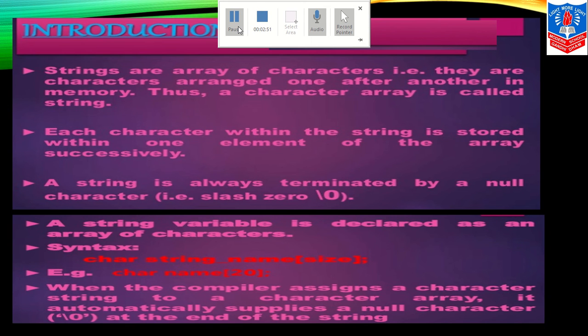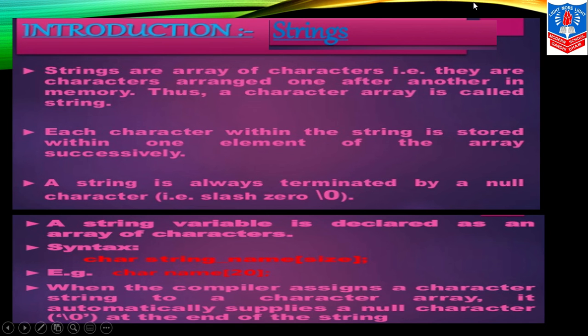Each character within the string is stored within one element of the array successively. A string is always terminated by a null character, that is \0, backslash 0. A string variable is declared as an array of characters.